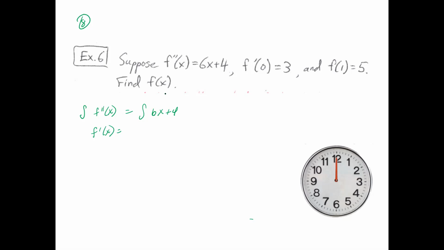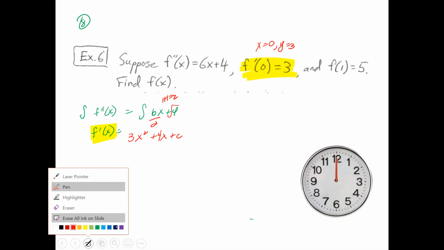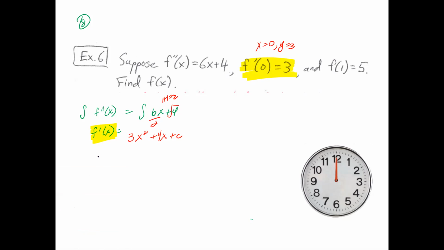Integral of 6x is going to be 6 divided by 2, which is 3x squared. Integral of 4 is just 4x plus c. And because this is in the form of f prime of x, it's given to you that f prime of 0 is equal to 3. So from here, you know that when x equals 0, y is equal to 3. So I'm going to take that hint and plug it in here.